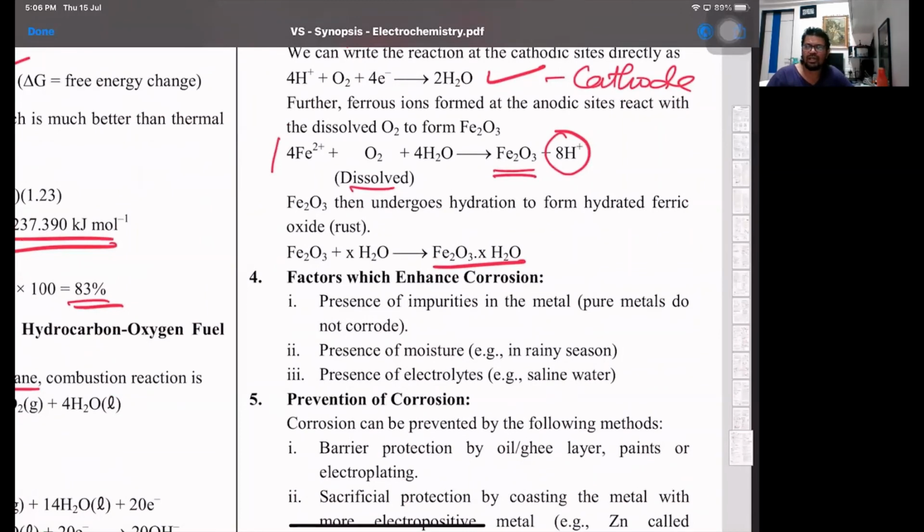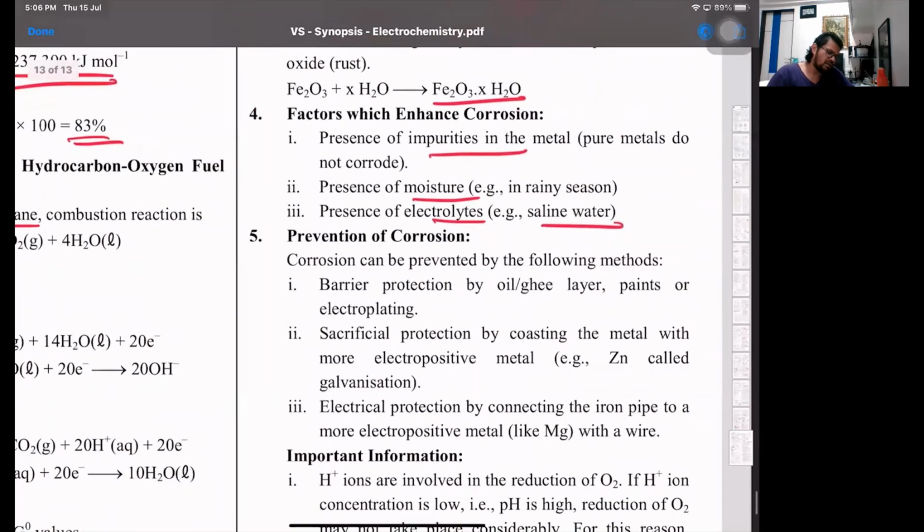Now the factors which enhance corrosion are impurities. Pure metals do not corrode; if it's a pure metal, it will never get corroded. It's because of the presence of moisture or the presence of electrolytes. Now how to prevent it? We have barrier protection. That means you put a barrier in front of it. So what is the barrier?